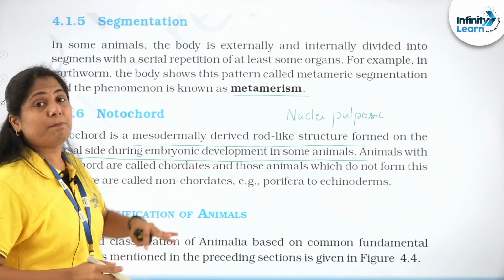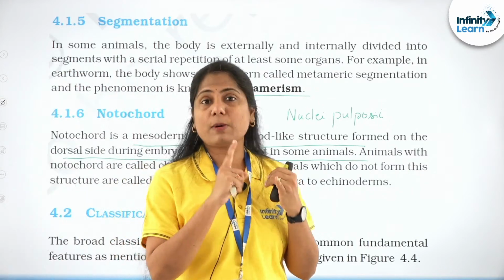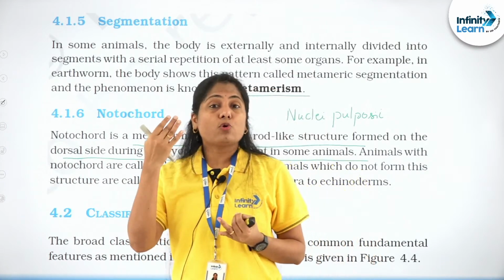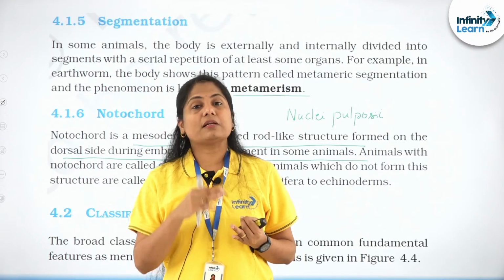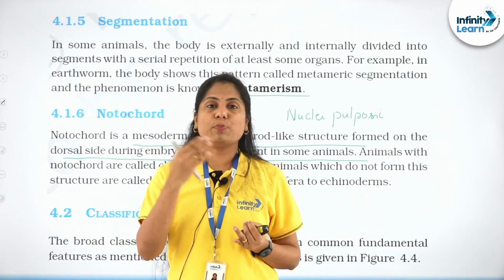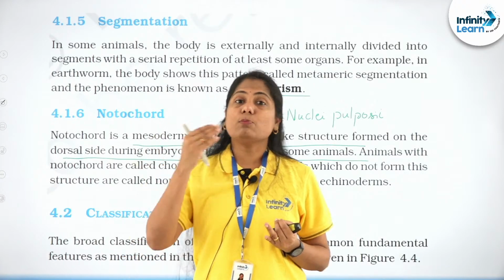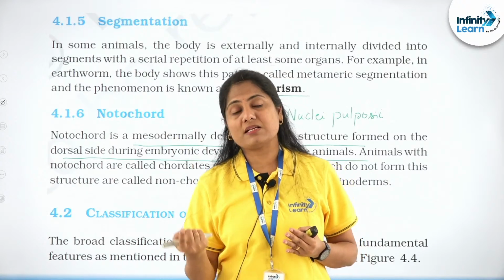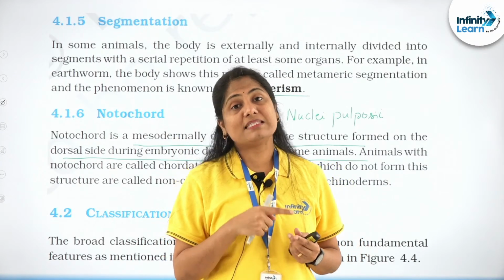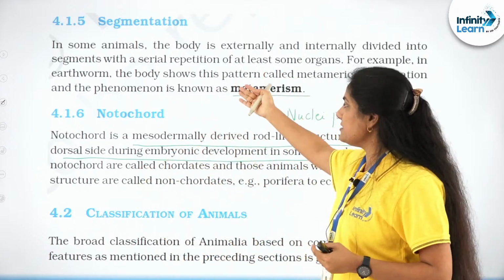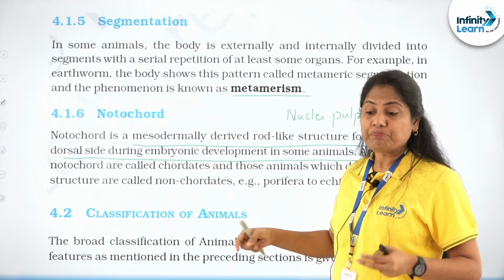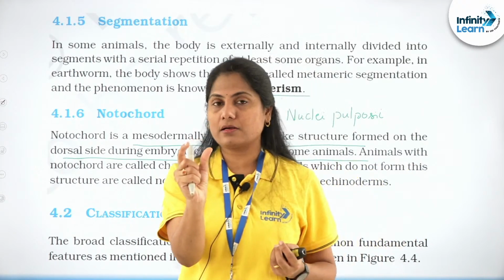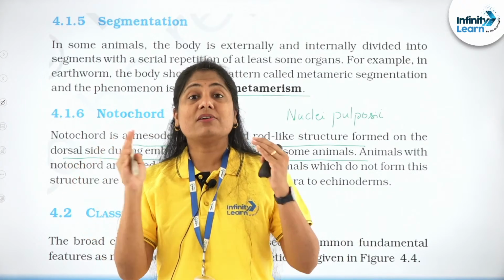So these are the basis for classification. We learnt about levels of organization. We also learnt about the complexity of the organization, whether complete digestive system, open closed circulatory system. Then we moved on to symmetry, as well as based on the primary germ layer, diploblastic, triploblastic organisms, celome. Then we have the segmentation and the notochord, right? As I told you, all of you can answer it very well when precisely one character is given and an example is posed. Try and relate.